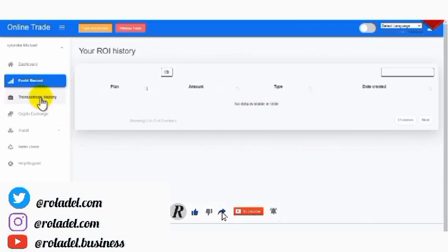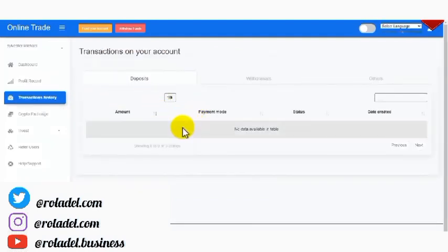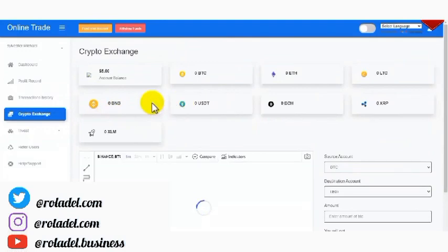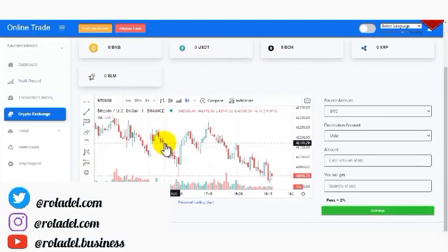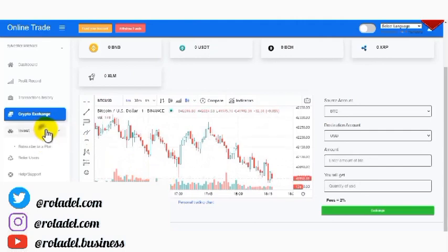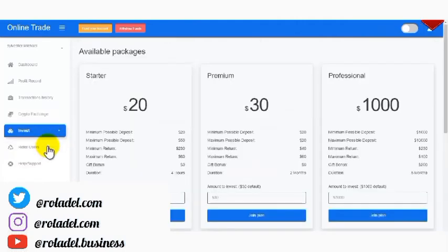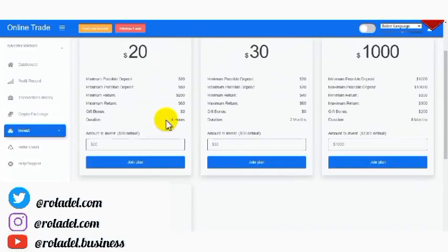So you can also see over here we have the transaction history. Okay, we don't have any transaction history. You can see our crypto exchange, so your client can also exchange their cryptocurrency over here. You can decide to exchange your Bitcoin to Ethereum. So that's how awesome this particular Bitcoin investment script is. And also, we have to subscribe to a plan. This is where we have the investment plans. As you can see right now, we have 4 investment plans on this particular account.